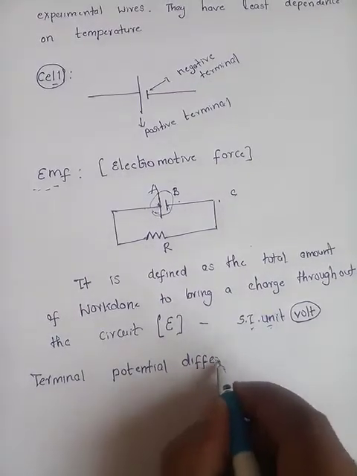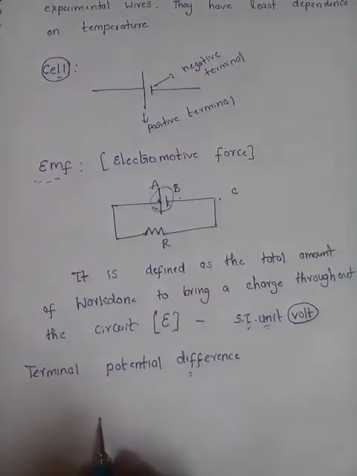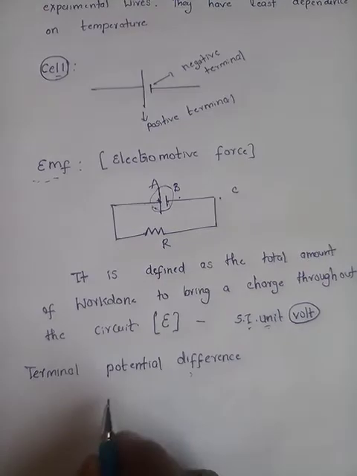Here, terminal potential difference is to bring the charge from one terminal to another terminal.